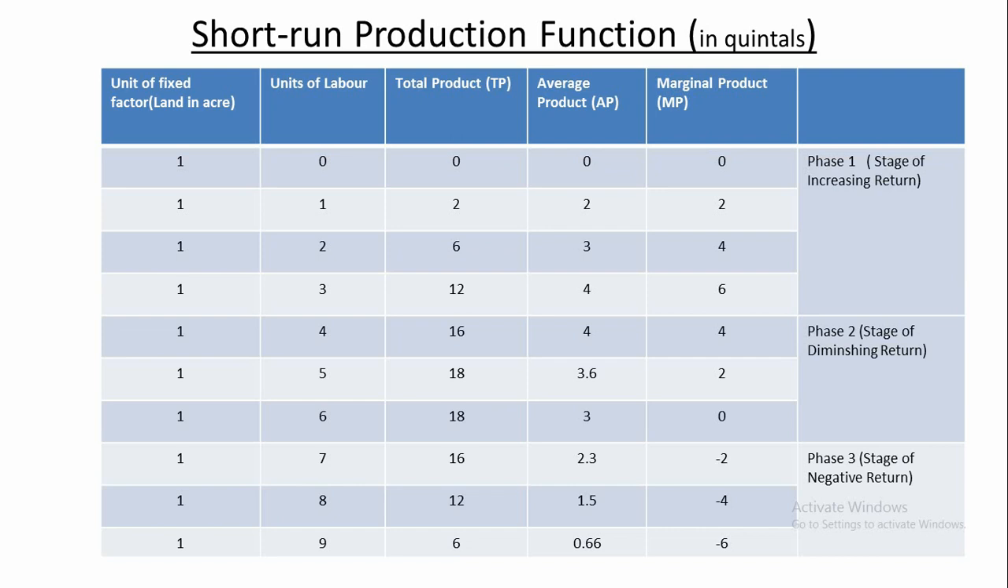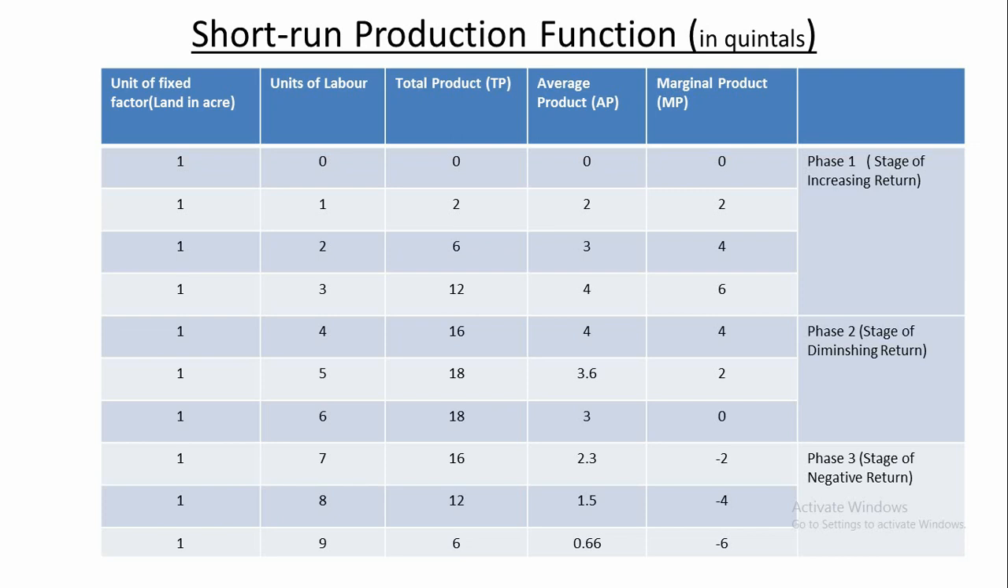You see, at first, in 1 acre of land, when 0 units of laborers are applied, that means what? 0 means nothing, no labor. Then automatically, land is the passive factor of production, it cannot produce anything by itself. So the total product becomes 0, average product becomes 0, and marginal product also becomes 0 in the first row. Come to the second row, 1 acre of land, same, units of labor increased from 0 to 1. What is total product? 2 quintals. What is average product? 2 by 1, that is 2 quintals. What is marginal product? 2 minus 0, that is 2 quintals.